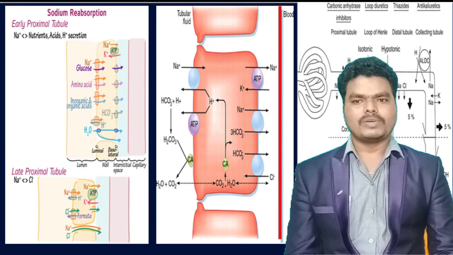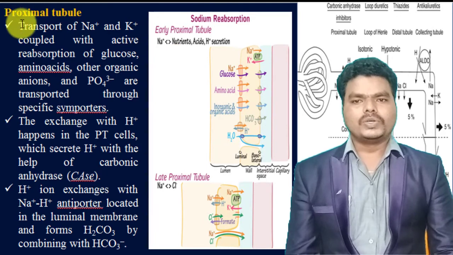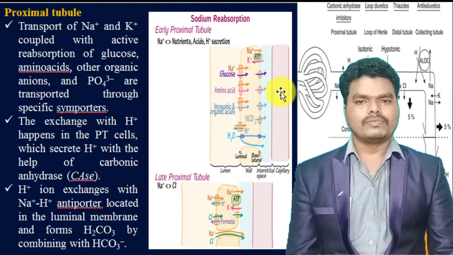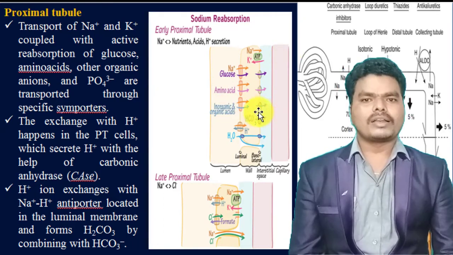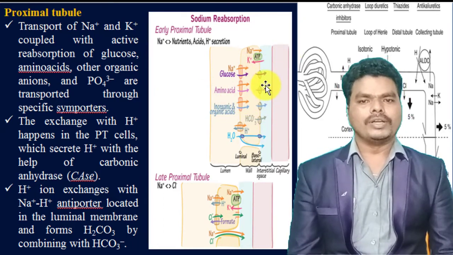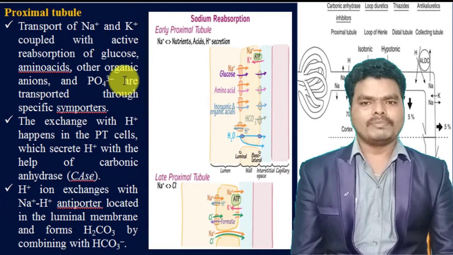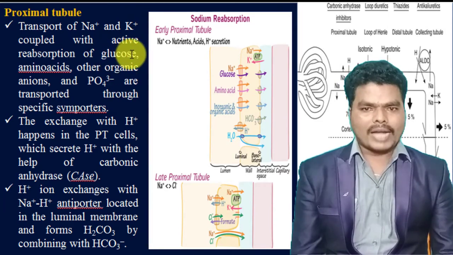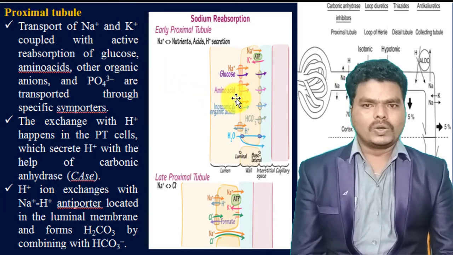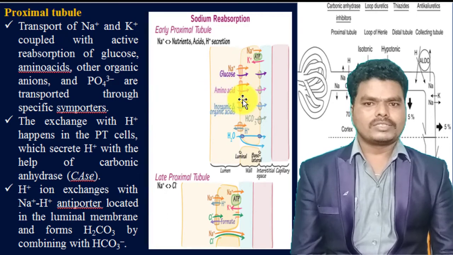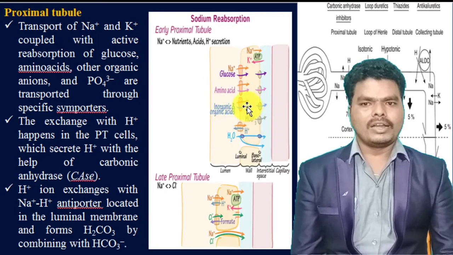First we will discuss the physiology at site 1, the proximal convoluted tubule. At this site, sodium and potassium are transferred from the lumen to the bloodstream through the cells, the basolateral membrane and the interstitial fluid. The transport of sodium and potassium is coupled with active transport of glucose, amino acids, and other organic and inorganic ions through specific symports.